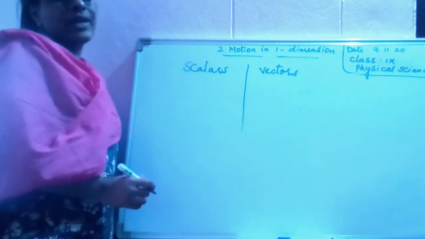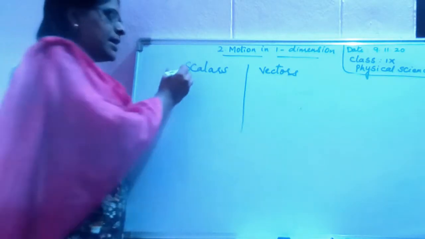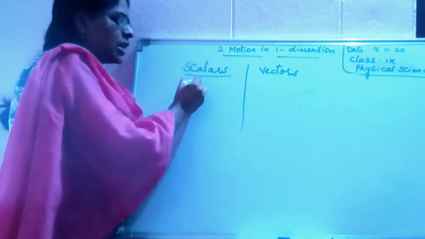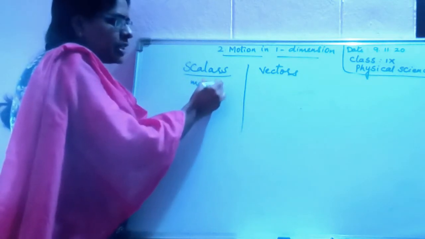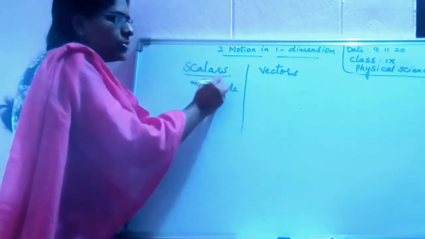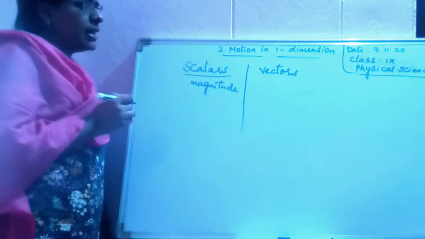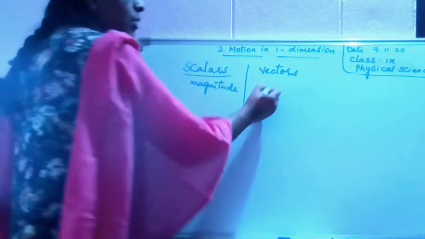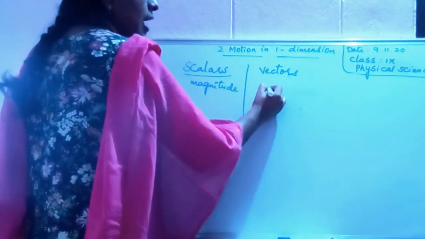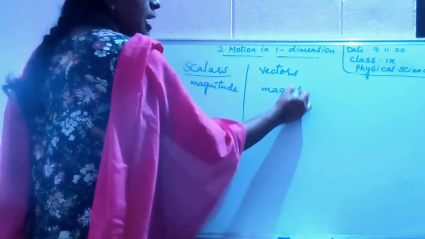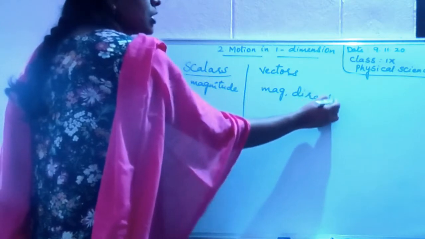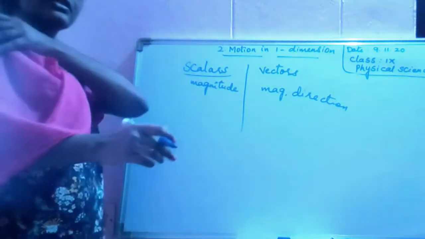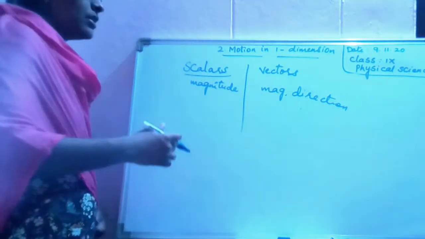Now we have discussed that a scalar is one which has only magnitude, that is, a numerical value. Whereas vectors have magnitude and direction. Vectors require both magnitude and direction.